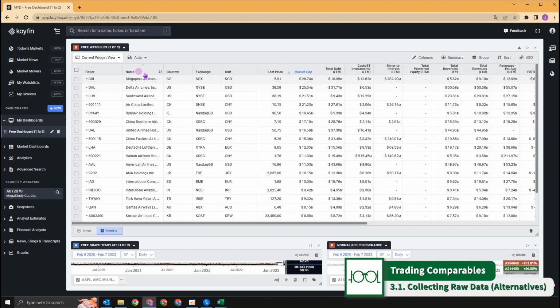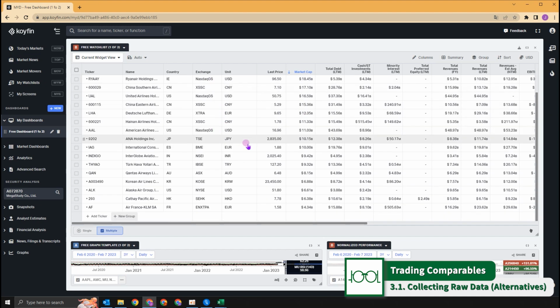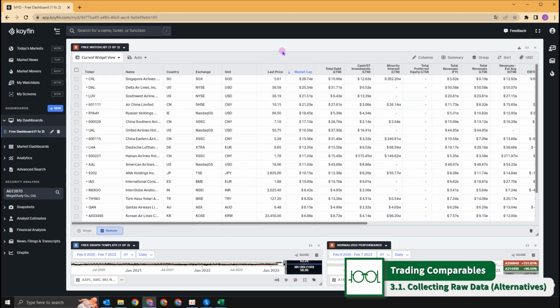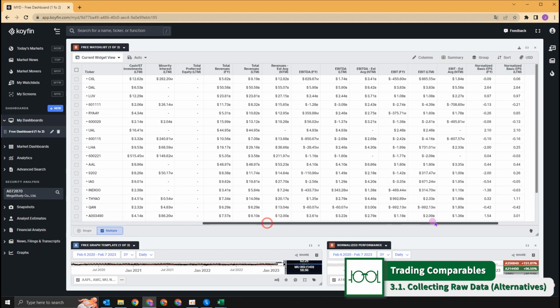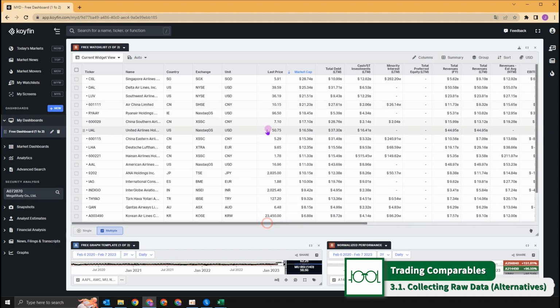It's very similar to Bloomberg or Capital IQ or FactSet, just a lighter version of those. It allows us to download multiple data sets simultaneously, and it's relatively much cheaper than other service providers.